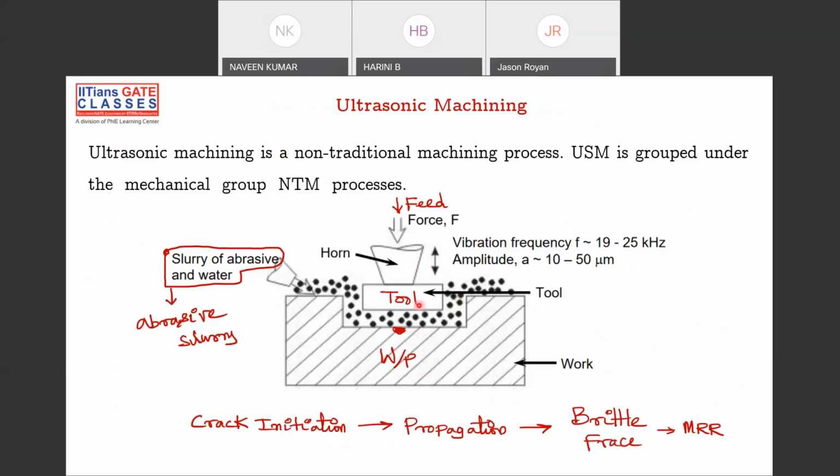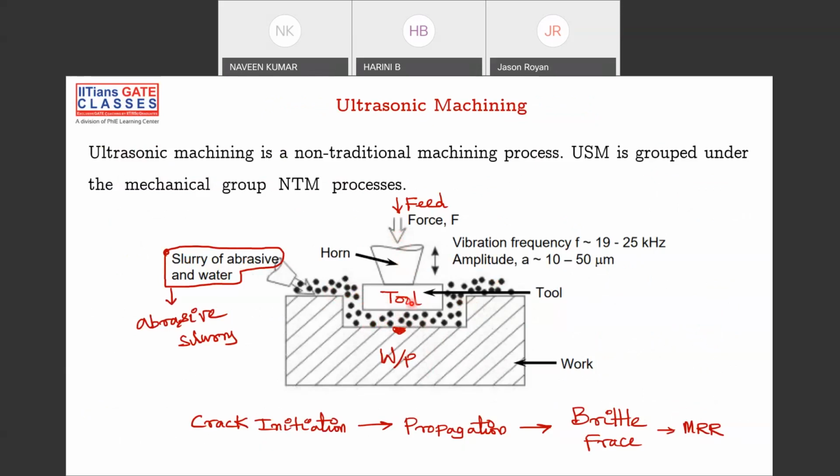Ultrasonic machining, how is material removed? We have a tool and some mechanism here that makes sure the tool is vibrating in the ultrasonic range. What are the small dots? These small dots are abrasive slurry material, a slurry of abrasive particles and some water. So small particles plus some water are mixed and put in between the tool and the workpiece.